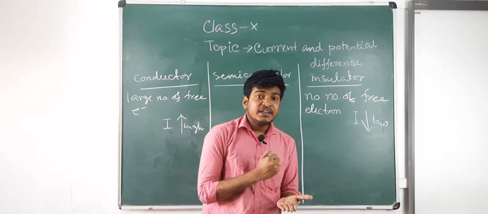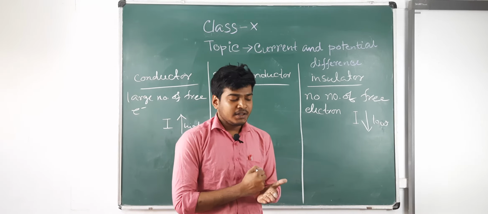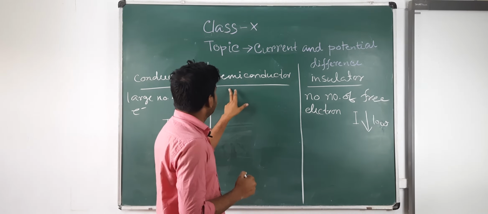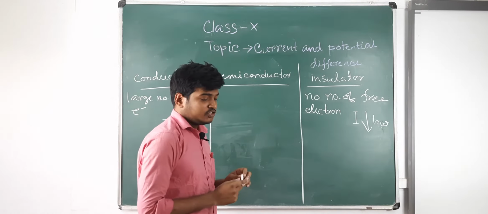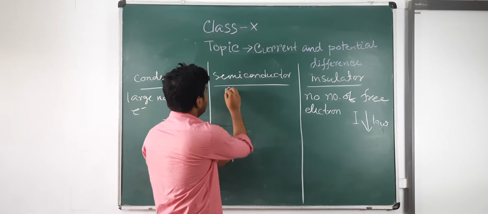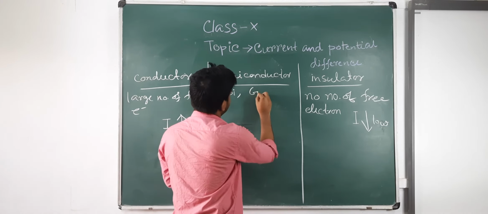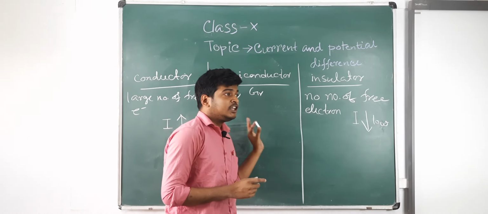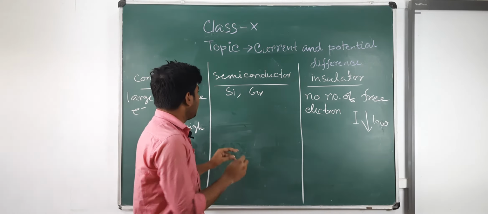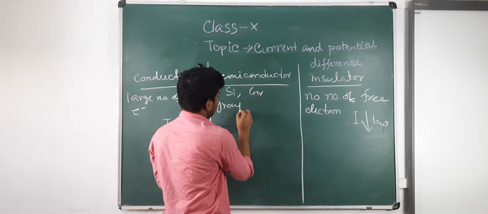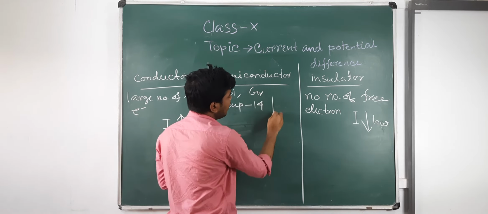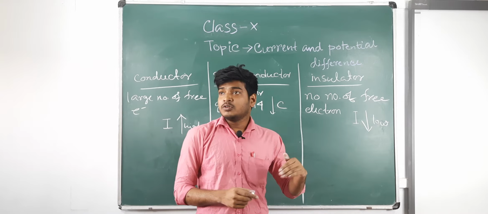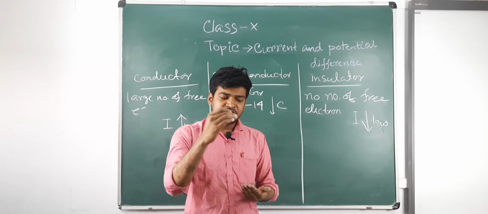But what is a semiconductor? There are mainly two substances used in semiconductors: first germanium and second silicon. In the periodic table, silicon and germanium are in group 14, just below carbon.